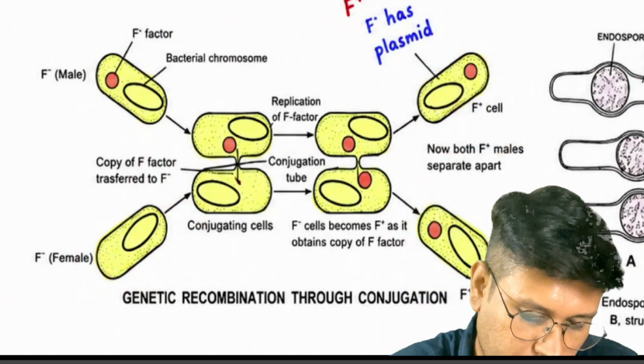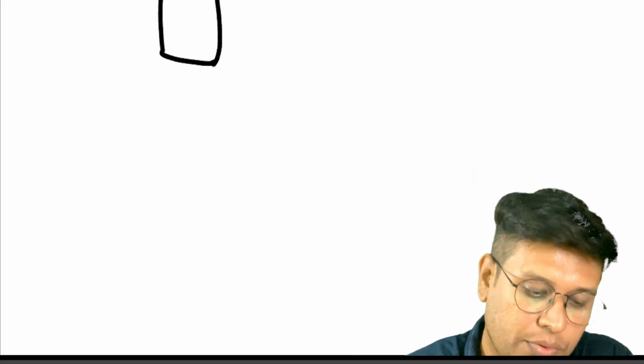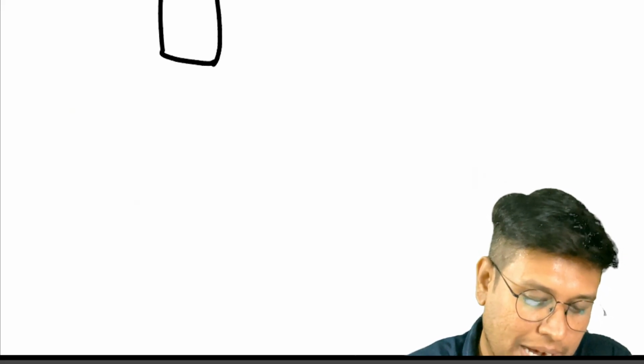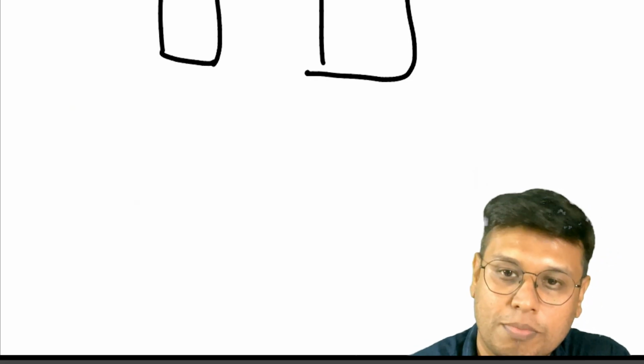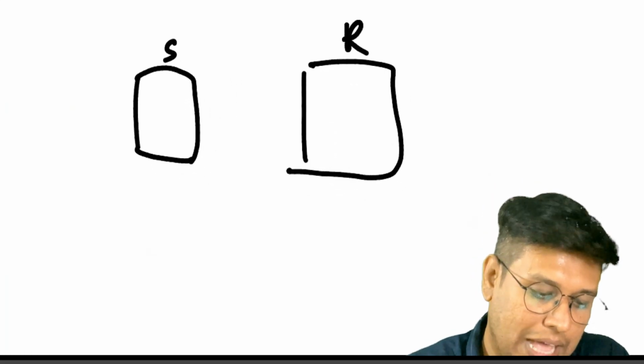Resistance. So let's take a diagram of our own. Simply, this bacteria is sensitive to streptomycin, and this bacteria is resistant to streptomycin.